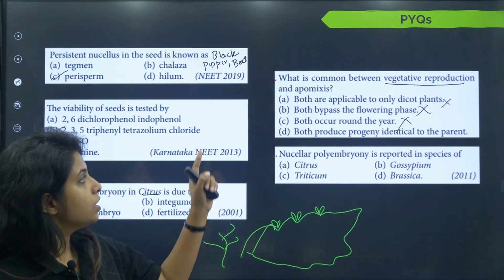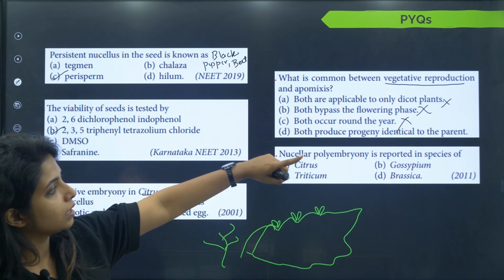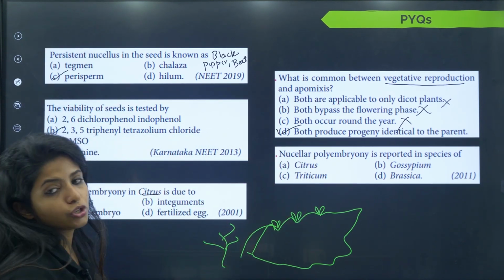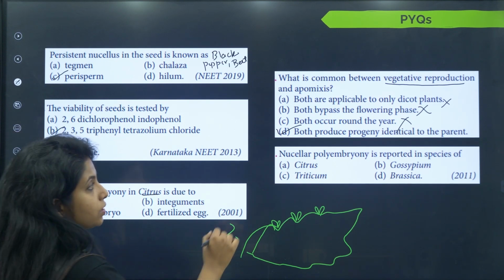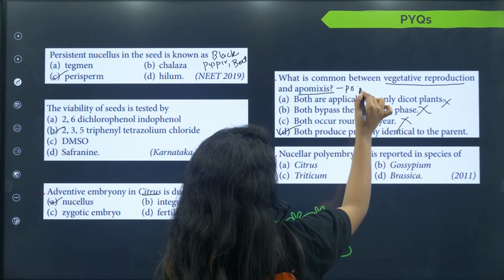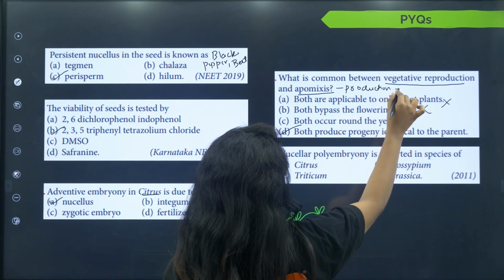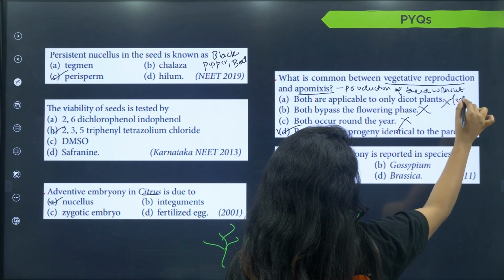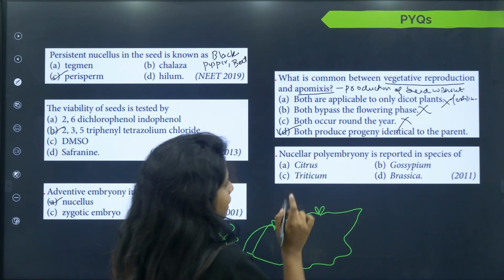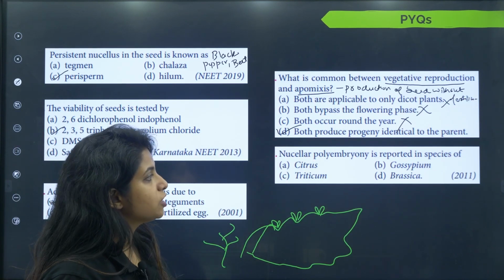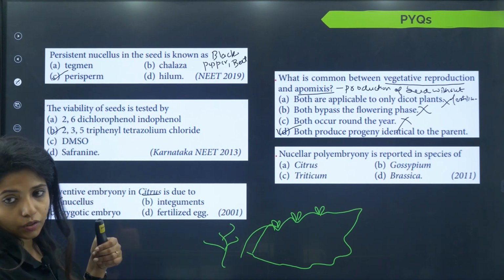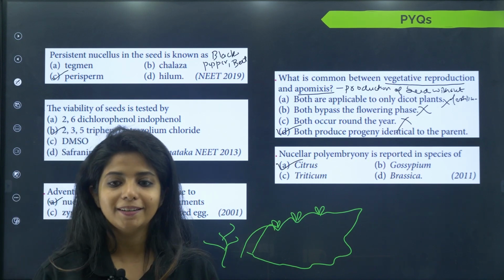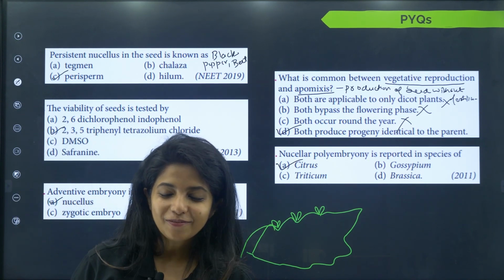It's asexual reproduction. So, apomixis and vegetative reproduction, what do you have in common? The progeny, both of them obviously will be identical to the parent, as the fertilization process is absent. Okay, apomixis is what? Production of seed without fertilization. Okay, now nucellar polyembryony is reported in species of, same thing, because of the nucellus, polyembryony is happening. This will be observed in citrus plants, students, which we studied right now. Yeah, so that's all.